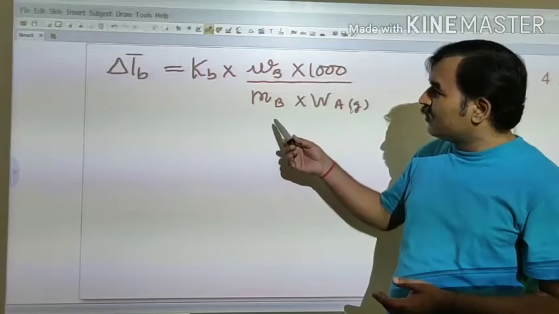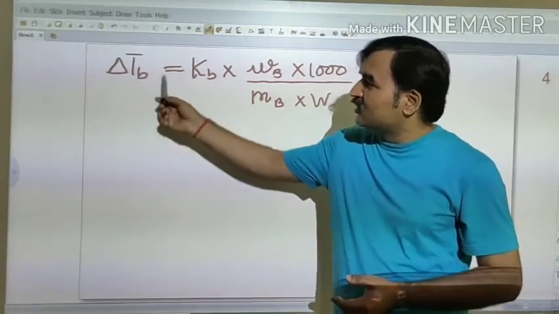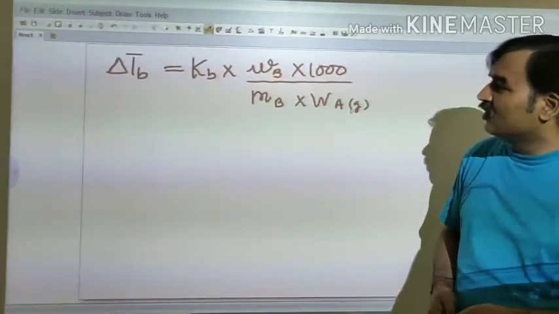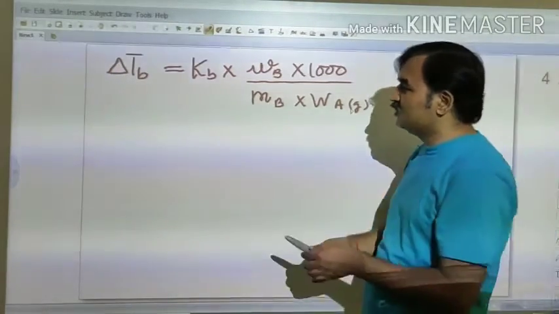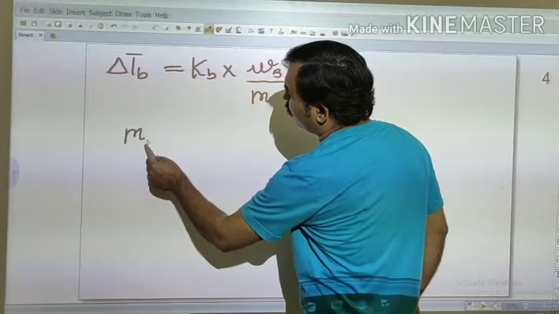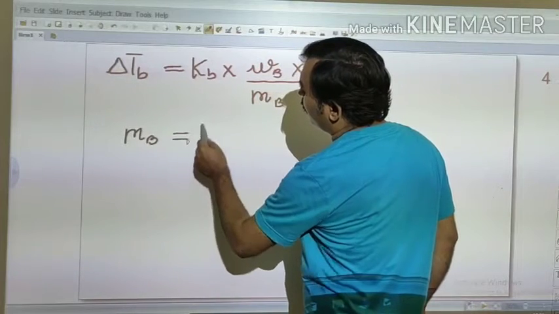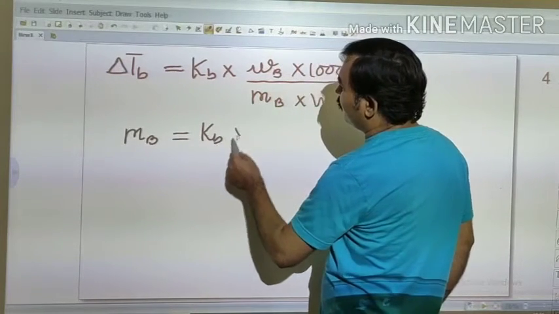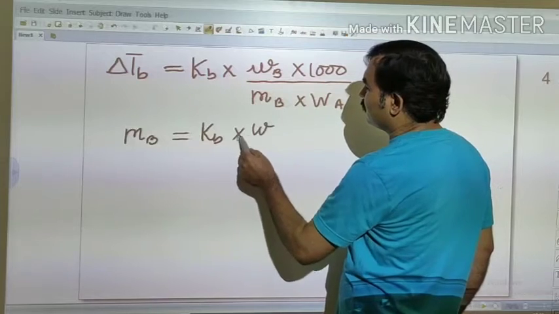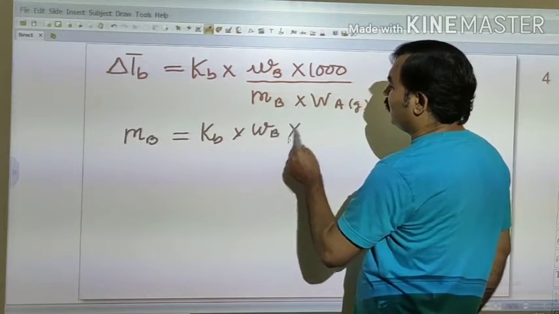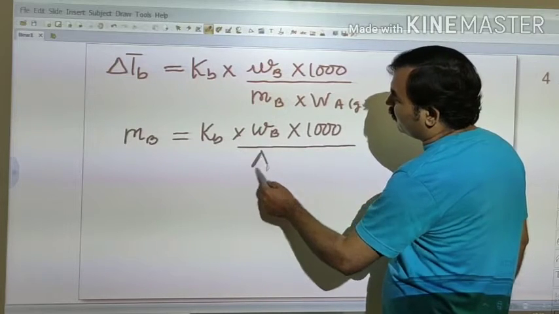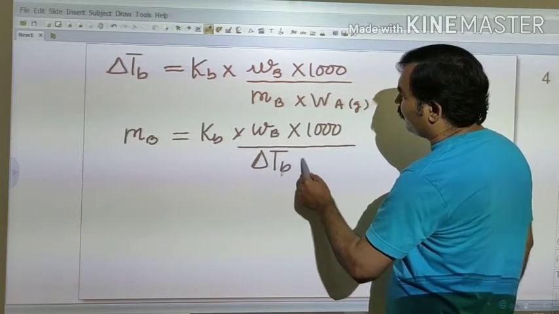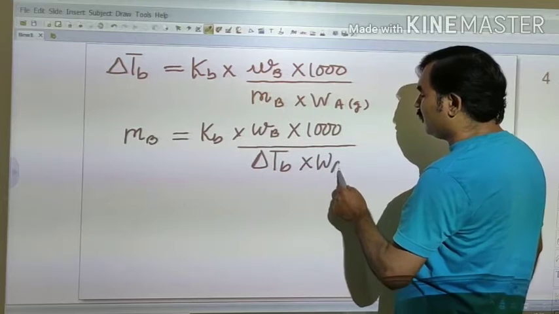You can see here, if this term increases, then what will happen? Mb we calculate by this formula, that is Mb equal to Kb into Wb into 1000 upon delta Tb into Wa.